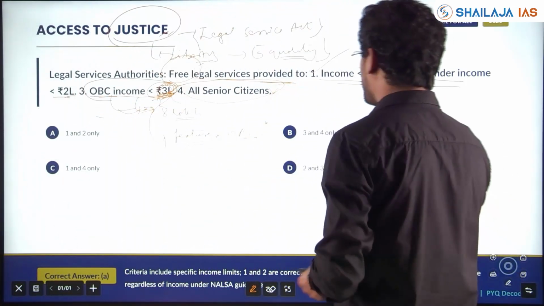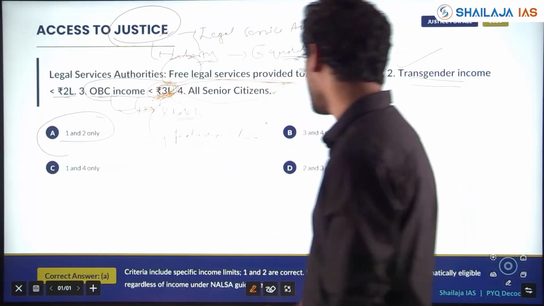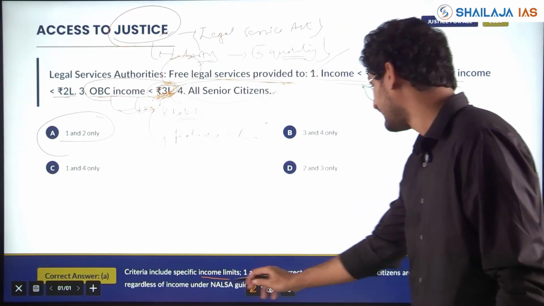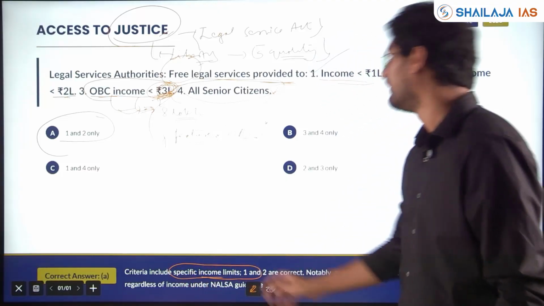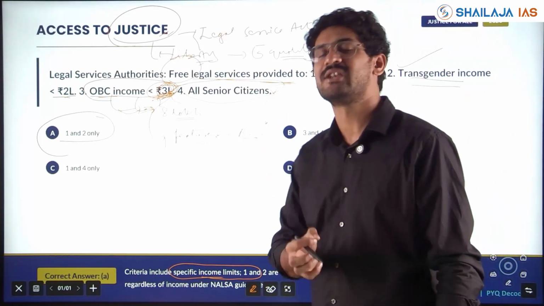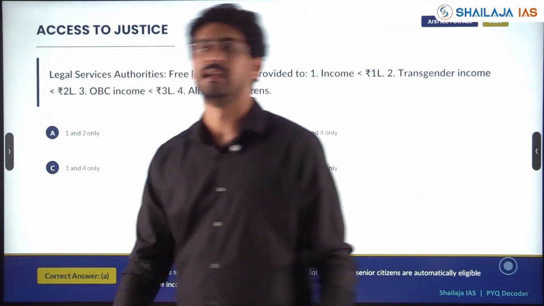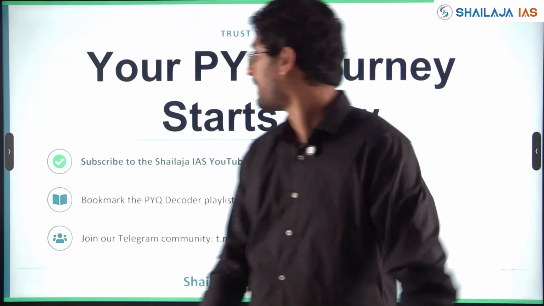So here 2 pairs, which is 1 and 2 only. For this act, you should know the specific income limits and the specific sections of society which have been given legal service completely free.